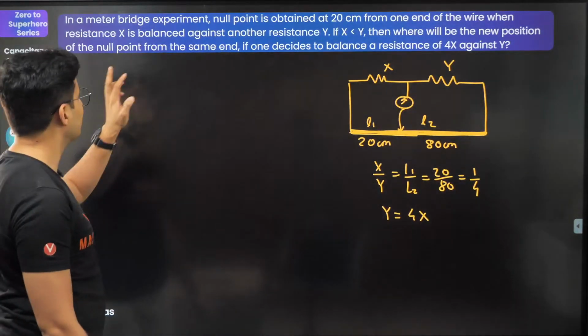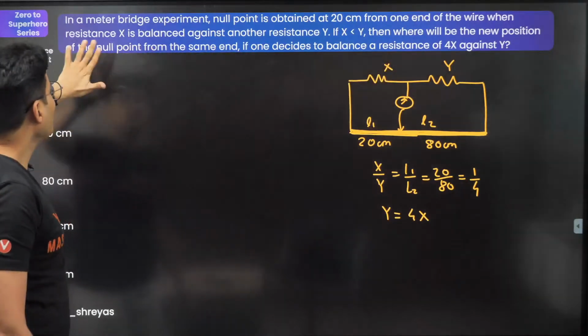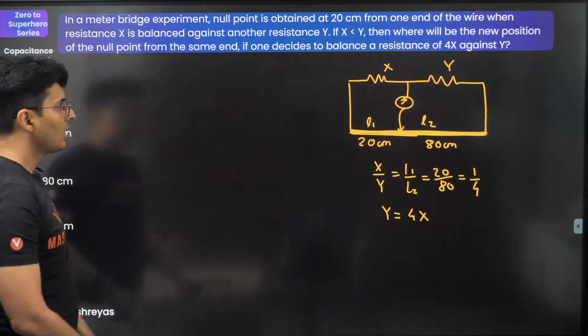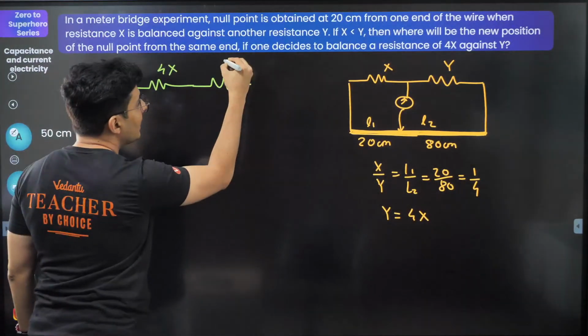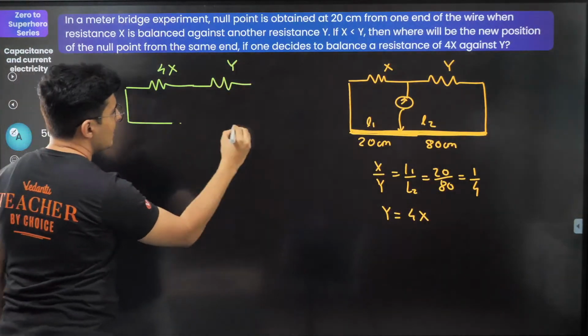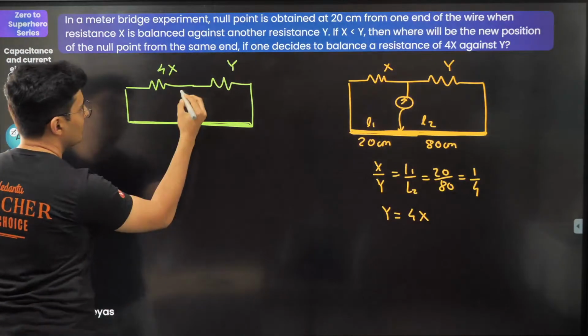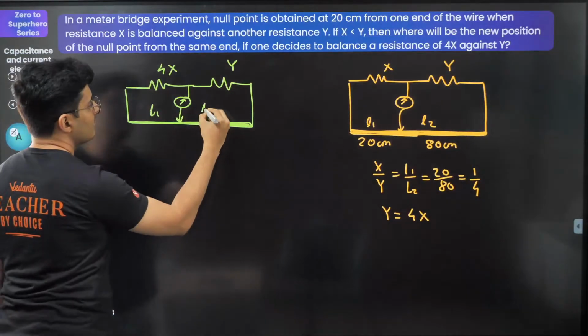Now let's think about the second situation. In the second situation, you are balancing 4X with Y. So this resistance is 4X, and you are balancing it with Y for the same meter bridge. So the question is, what is the length? This is L1, this is L2.